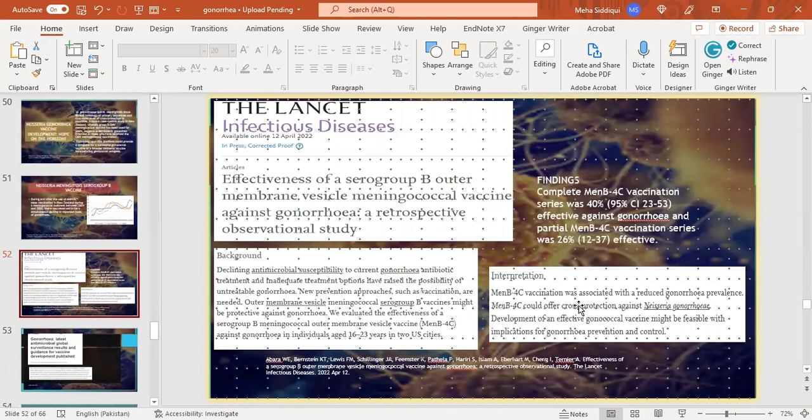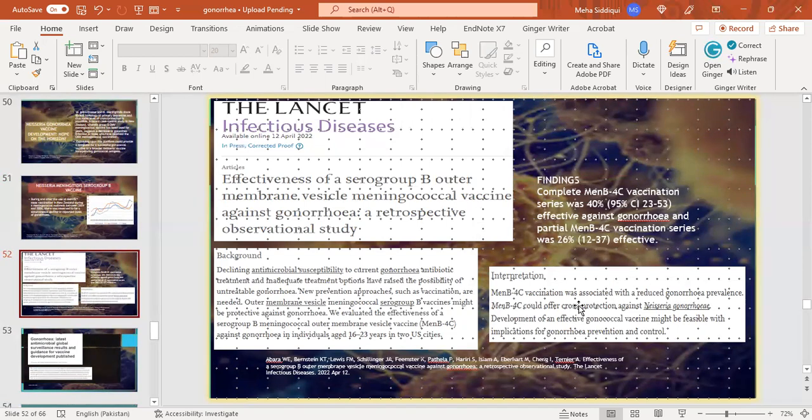Effectiveness of a serogroup B outer membrane vesicle meningococcal vaccine against gonorrhea, a retrospective observational study. Declining antimicrobial susceptibility to current gonorrhea antibiotic treatment and indicate treatment options have raised the possibility of untreatable gonorrhea. So new prevention approaches such as vaccination are needed. Outer membrane vesicle meningococcal serogroup B vaccine might be protective against gonorrhea.